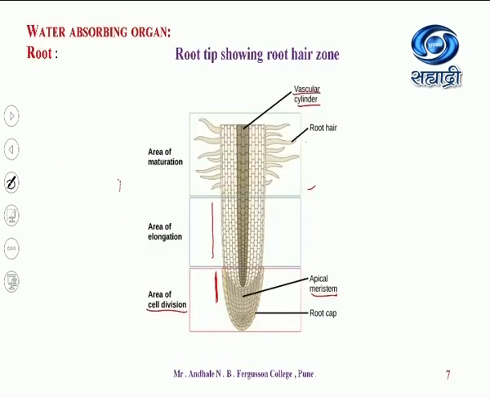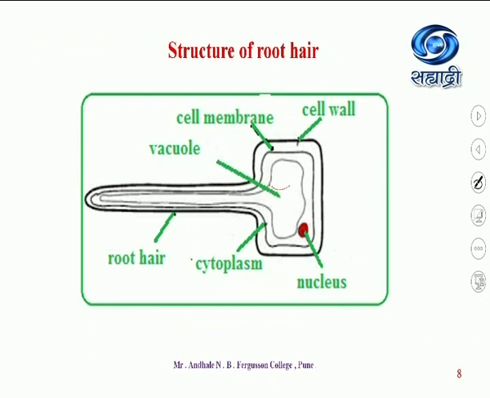So see here in this figure, the smaller ones are towards the apex. Okay, so that is acropetal arrangement, and this area where the root hairs are attached is the area of absorption, or zone of absorption. So these are the root tips which you have already seen in the last class.